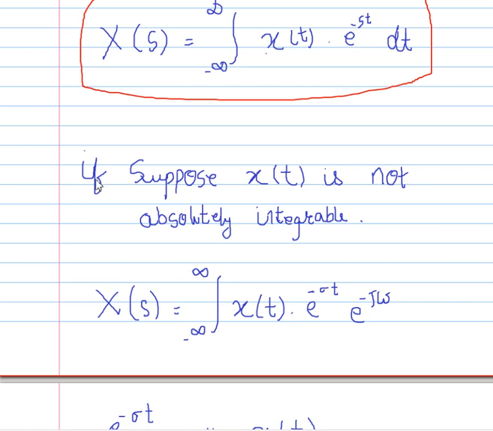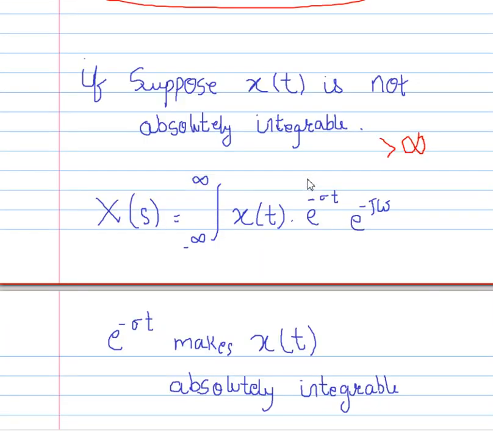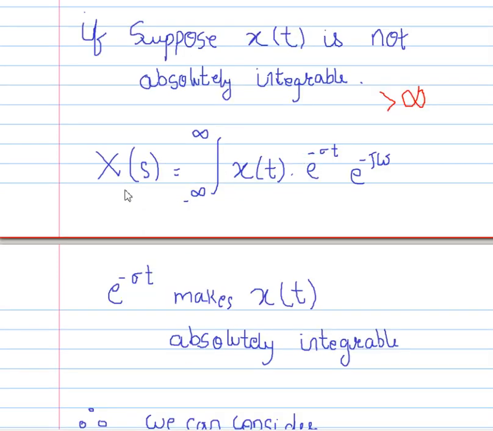Suppose x of t is not absolutely integrable, meaning its value is greater than infinity. So how do we evaluate Laplace transform if it is not integrable? Let's look at that. X of s equals integral from minus infinity to infinity of x of t e raised to power minus sigma t e raised to power minus j omega t dt.